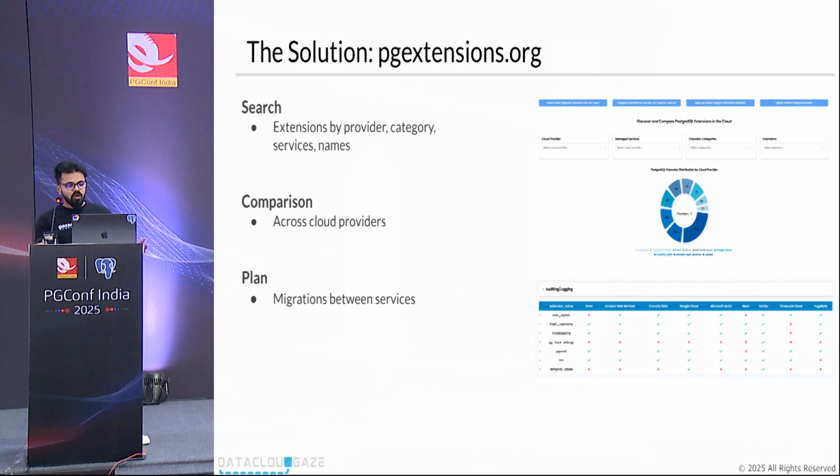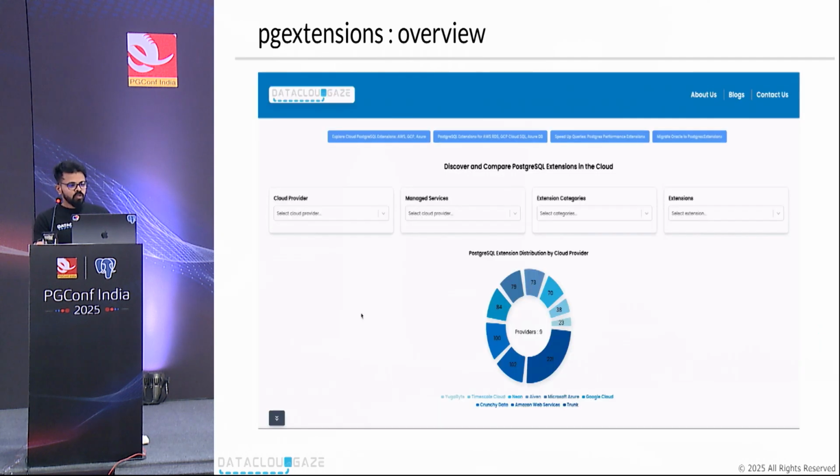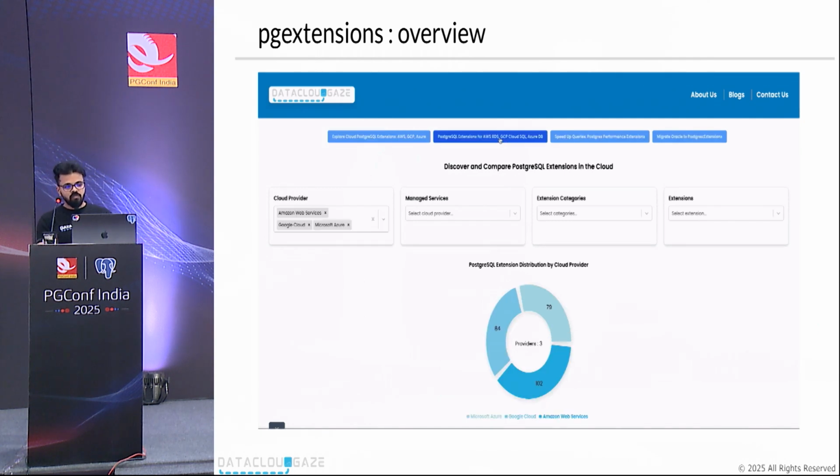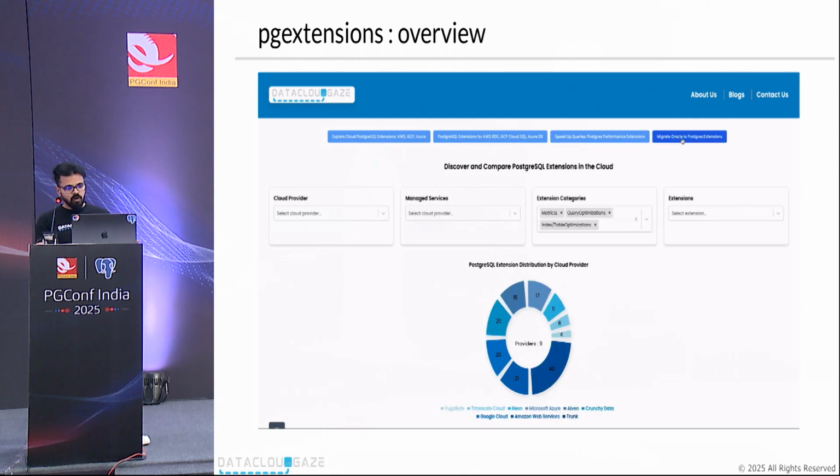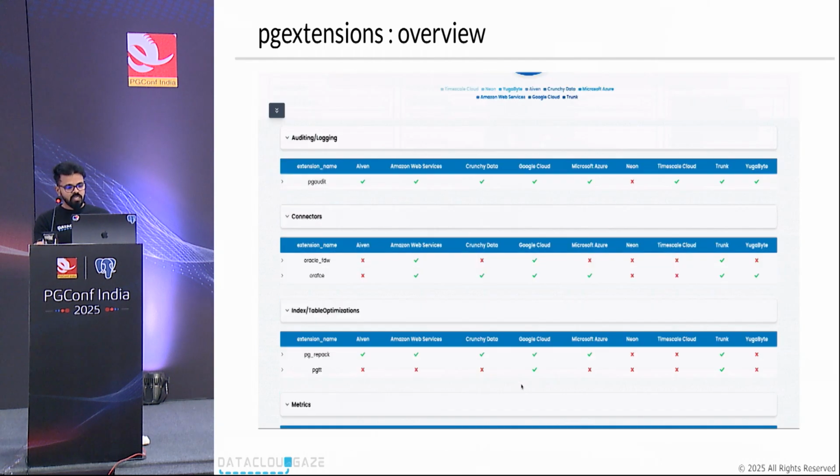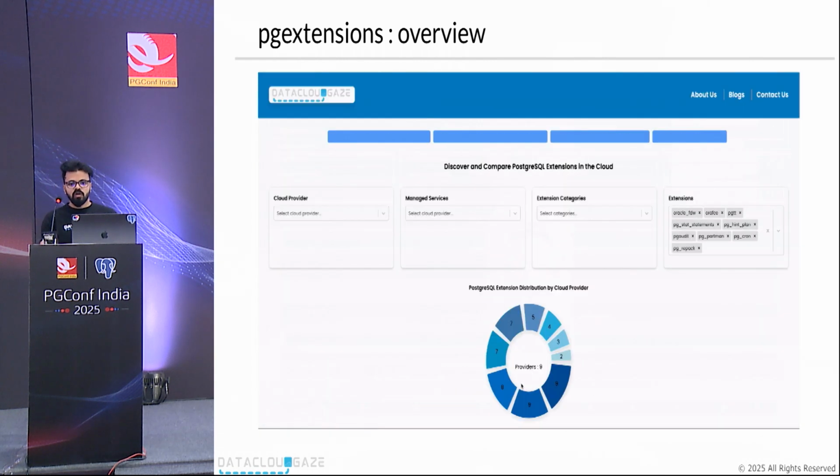You can go across the application and figure out which extensions are most suitable for which cloud providers, services, categories, and so on. This is a basic overview of our app, which helps you navigate multiple providers, services, and categories.